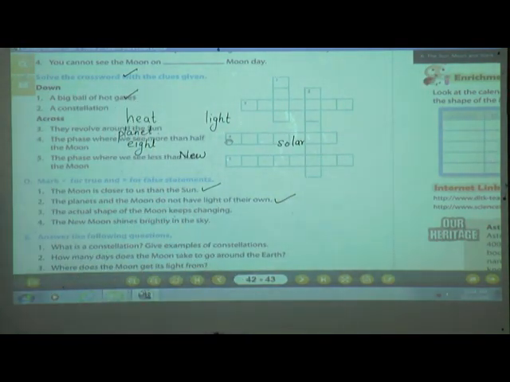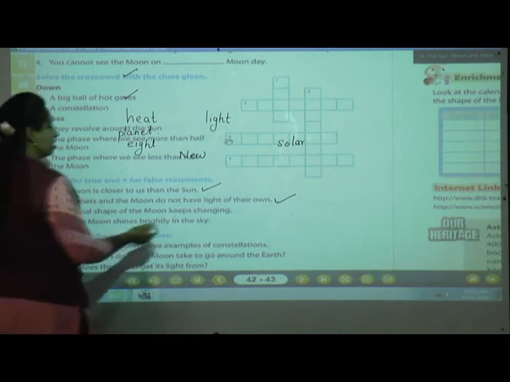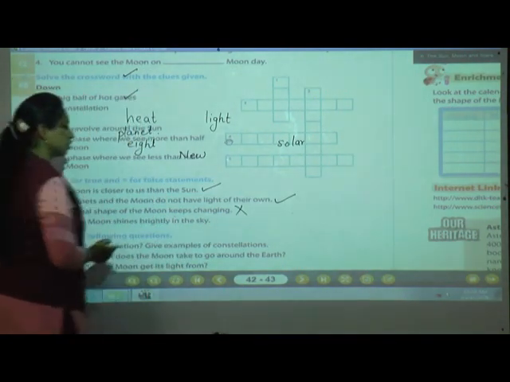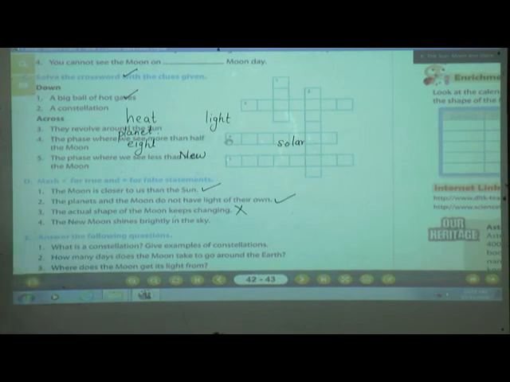The next one. The actual shape of the moon keeps changing. Is it true? The actual shape of the moon is a circle only. It is like a ball only. But does it keep changing? No. Why does it look different? Because of the phases of the moon. So it is false. It doesn't change its shape. It looks like that because it revolves around the earth.